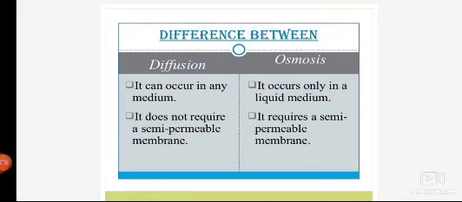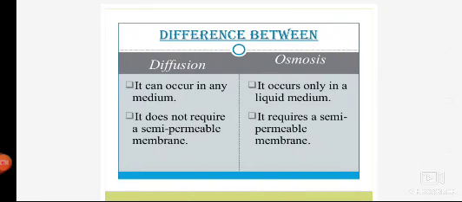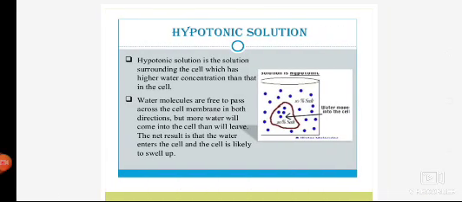Now if we talk about the difference between diffusion and osmosis, diffusion can occur in any medium. On the other hand, osmosis occurs only in a liquid medium. Diffusion won't require any semi-permeable membrane. On the other hand, osmosis requires the semi-permeable membrane. That means in osmosis there is selective movement. All particles cannot move easily. There is selective movement because of the semi-permeable membrane.